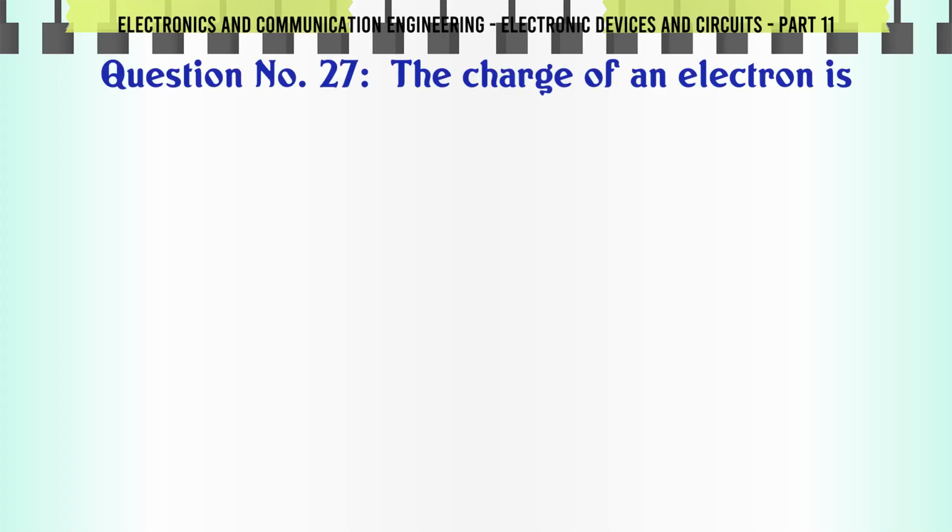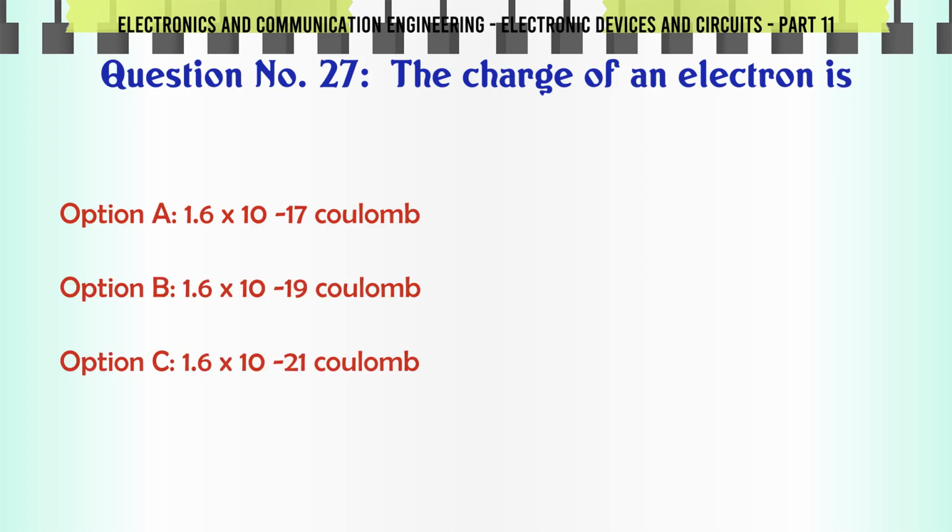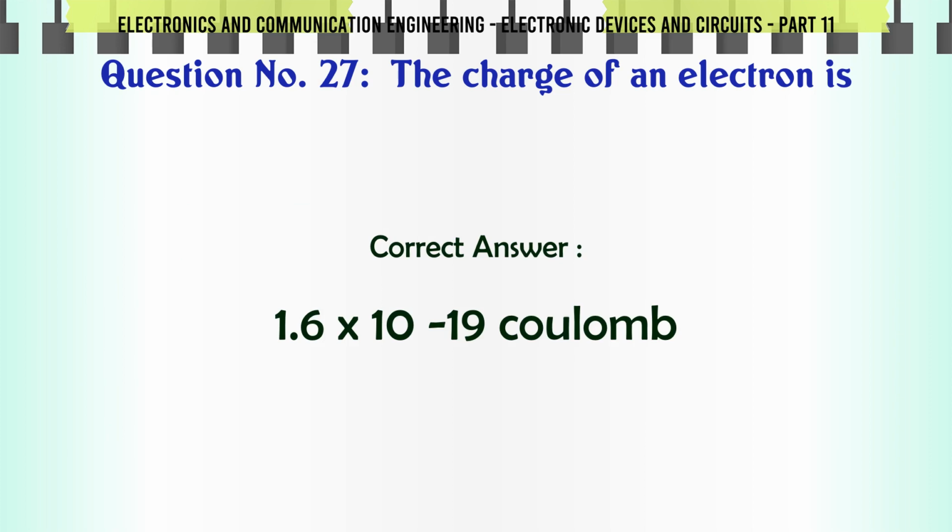The charge of an electron is: a. 1.6 x 10^-17 coulomb, b. 1.6 x 10^-19 coulomb, c. 1.6 x 10^-21 coulomb, d. 1.6 x 10^-23 coulomb. The correct answer is 1.6 x 10^-19 coulomb.